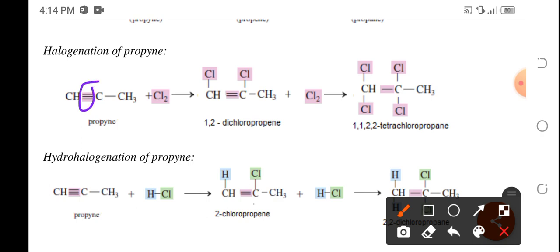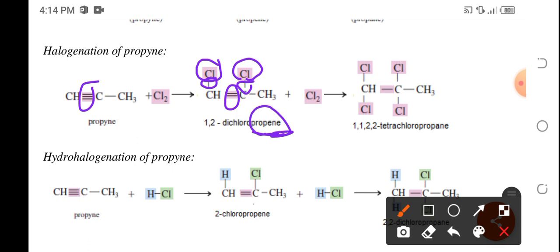Still, the triple bond will be broken to become a double bond, and once it became a double bond, there's now the formation of a new bond. So here it can accommodate the addition of the halogens, and that would still be an alkene.